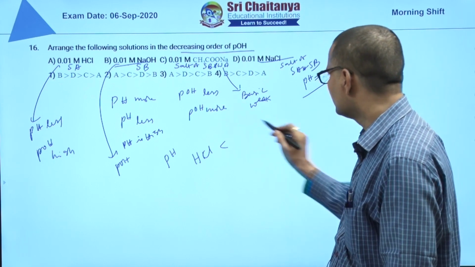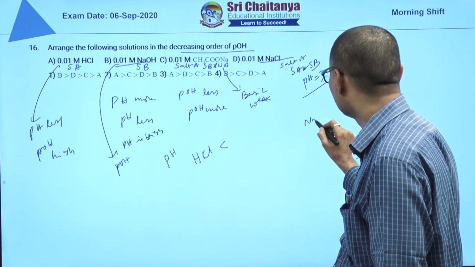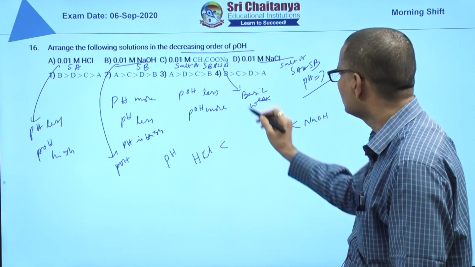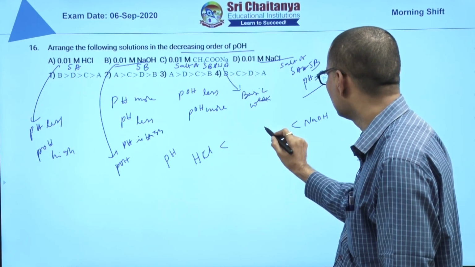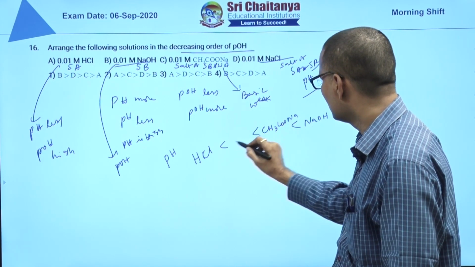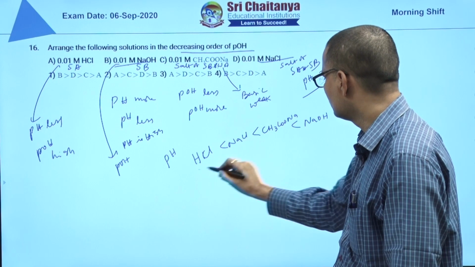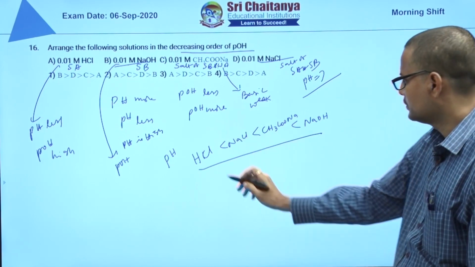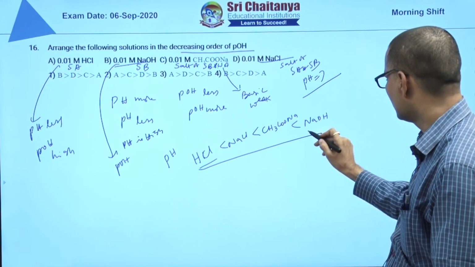Then the strong base NaOH has the highest pH. Then NaCl is a salt, CH3COONa is basic. pH is least here, pH is highest here.